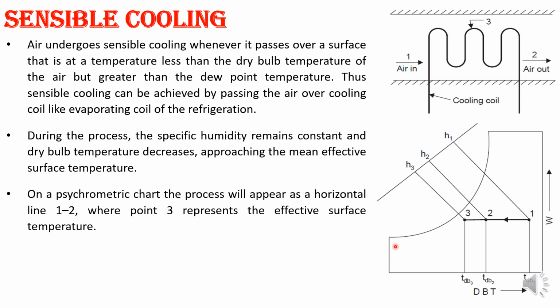On the psychrometric chart, 1 is the maximum temperature, and 3 will be the cooling coil temperature. So cooling will be from 1 to 2. Here 3 represents the effective surface temperature of the cooling coil. This is how cooling can be done.